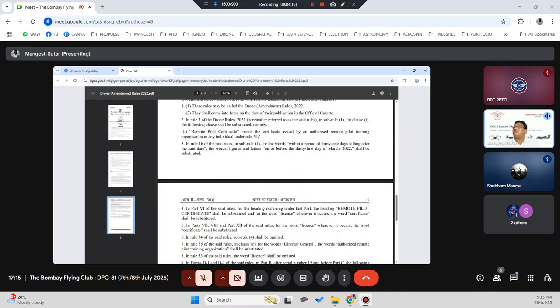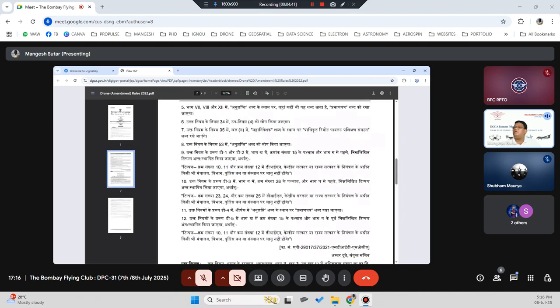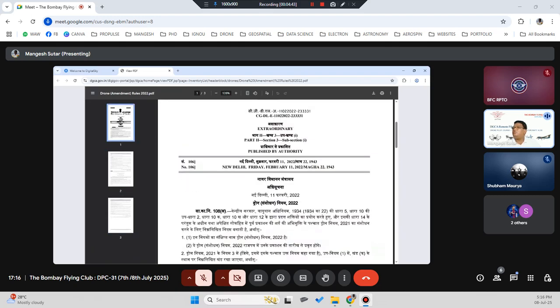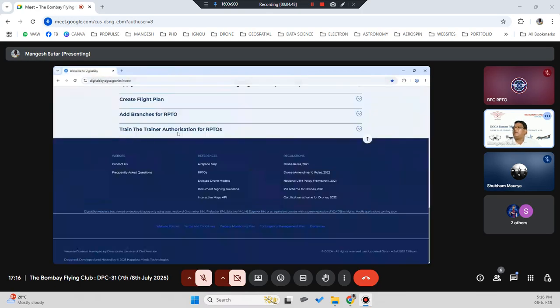So you can see, a remote pilot certificate means a certificate issued by an authorized remote pilot training organization to an individual under Rule 34. Or, for example, the word license is to be omitted and replaced with the word certificate in Form D4. The word license, the word certificate shall be substituted. So these are very basic, minor amendments that have come into the drone rules. Not much of the drone rules are being modified or changed in the amendments.